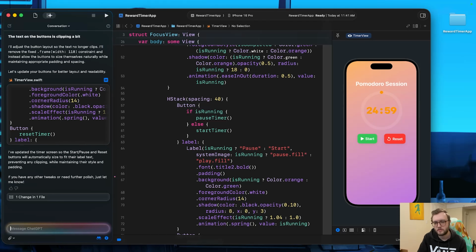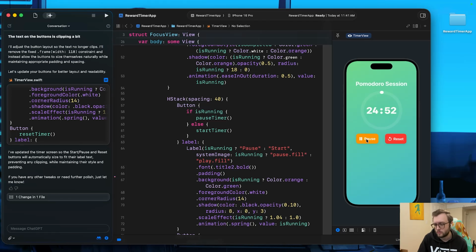I wonder if it knows about accessibility and colors, because just like with the home screen, the orange here is a little bit hard to see. It does dynamically update to this white on more of a teal-ish color.